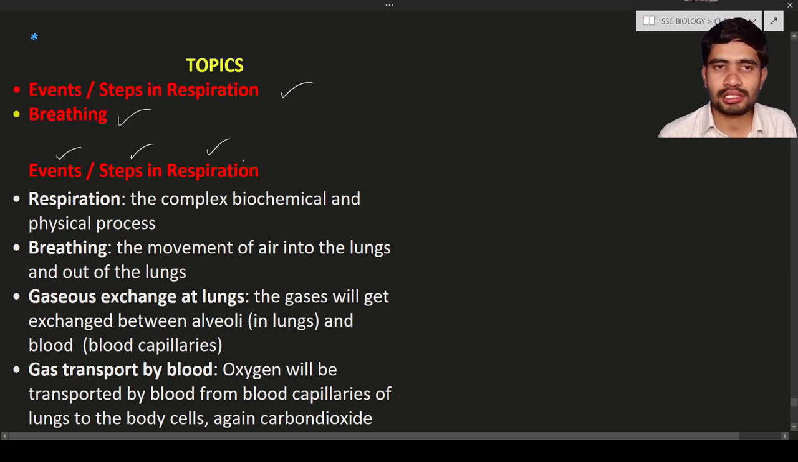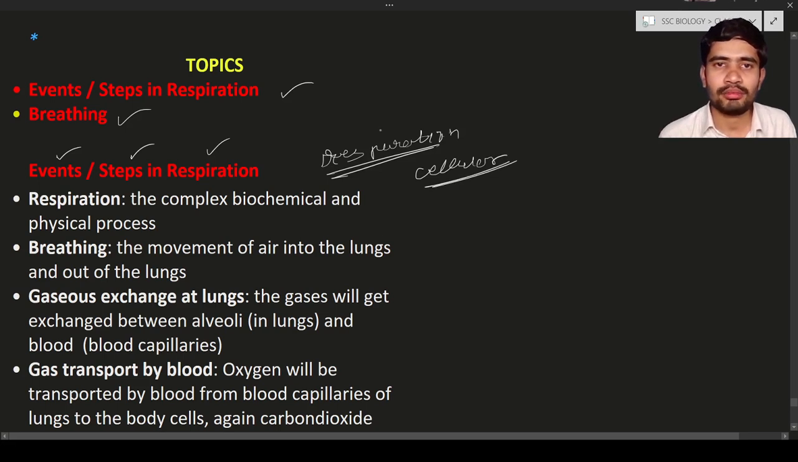In the last class also, we discussed a few important basic terms. They are respiration, breathing, and so on. So what is meant by respiration? Respiration is nothing but utilization of the food material. The respiration leads to the final utilization of the food material. This respiration occurs at a cellular level.